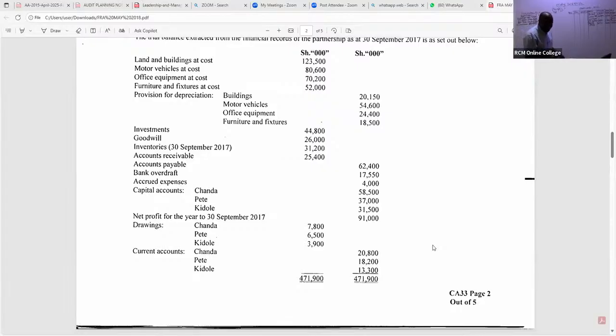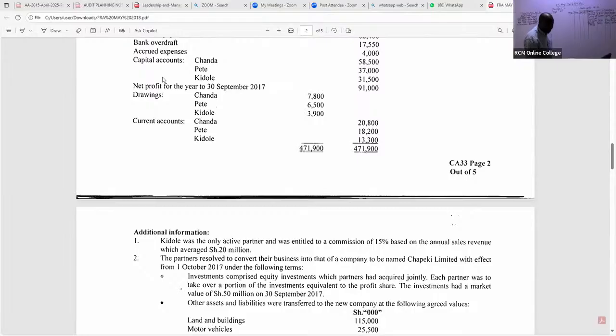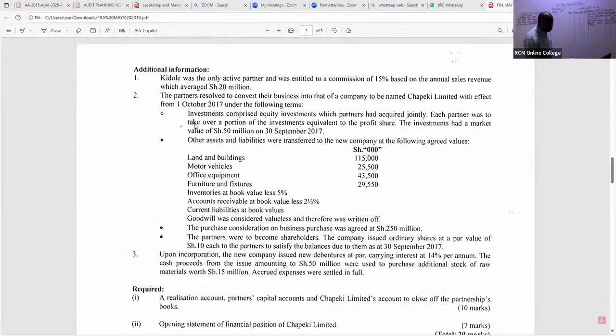Which other assets were taken to the new company? So ukiendelea hapo mbele, wanakuja na kuambia pia kulikuwa na inventory. So ukiangalia inventory, they're trying to tell you something that can confuse you. Book value, don't go for that. Once you establish from this note that inventories were taken over by the new company that was formed from this partnership, you go back to the net book value.